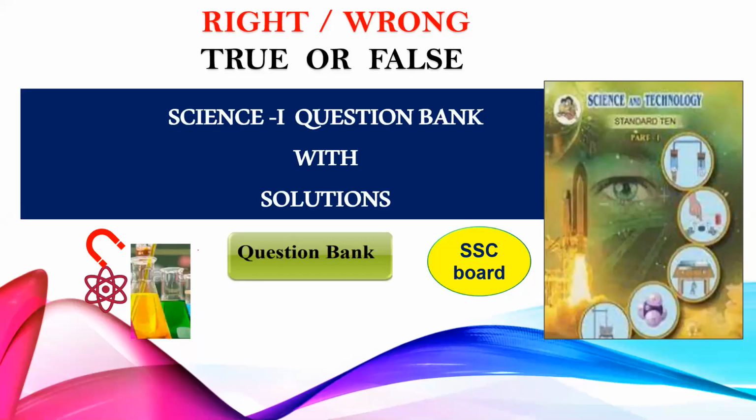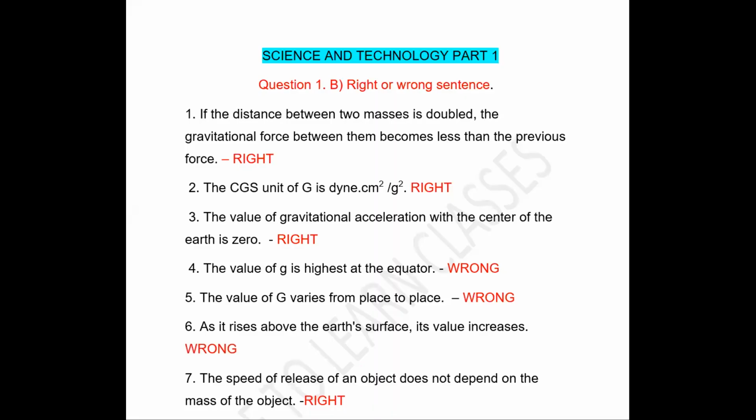Today we are going to discuss Science 1 question bank solutions of right or wrong or true or false. Let us start with the first question. Question number 1B, right or wrong sentence.